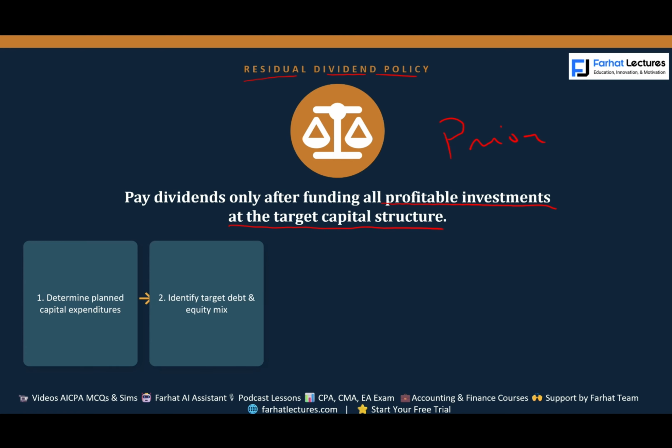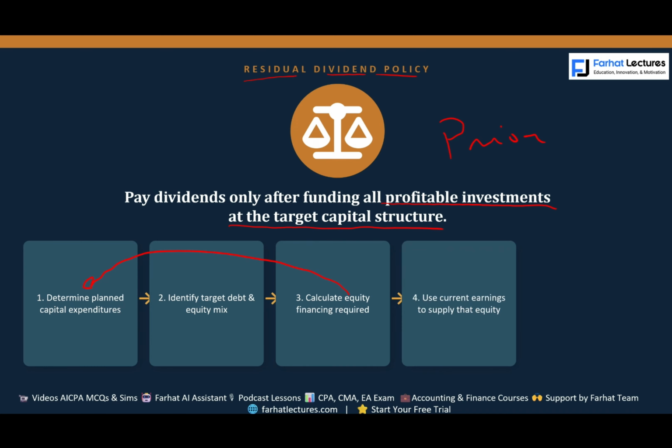Then they identify the target debt and equity mix. How much are we going to borrow? How much are we going to raise through equity, which is partly retained earnings, which is part of profit? Then they compute the equity financing required. Equity financing required means how much do we need from equity to finance our capital expenditure. What's capital expenditure? Expanding, building new plants, warehouses, and so on.